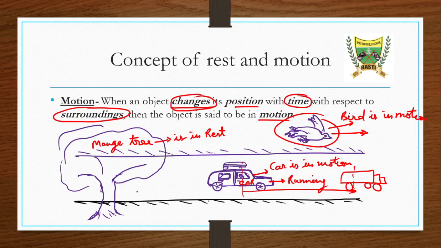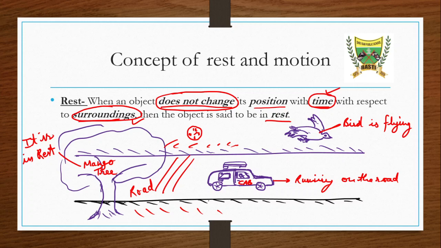And what about the road? This road is also in rest. It is also not moving now. It is also not changing its position. So we will say yes, sir, it is also in rest. So I hope we have understood the concept of rest and motion.